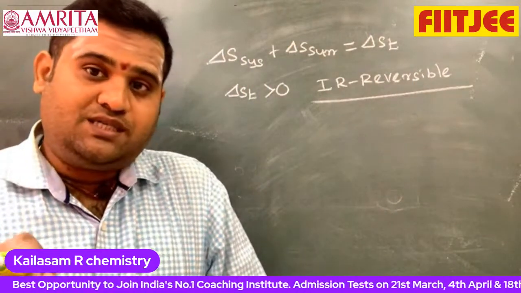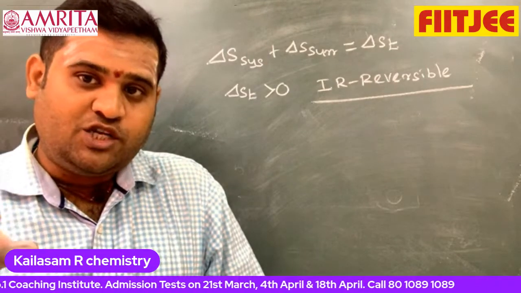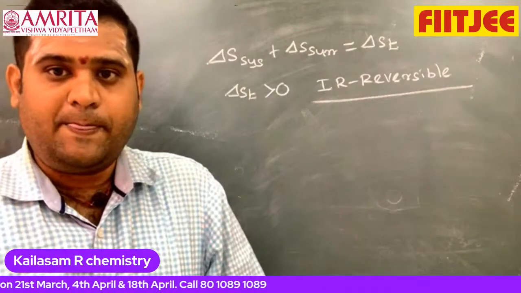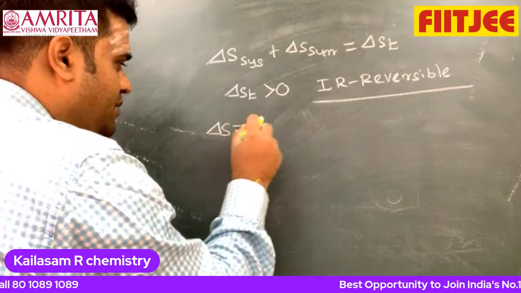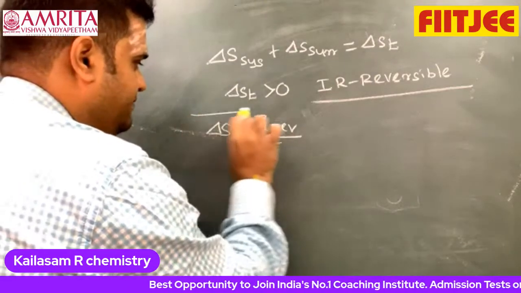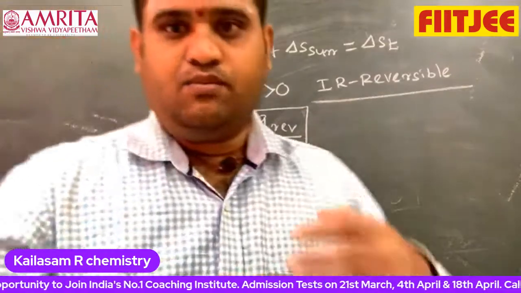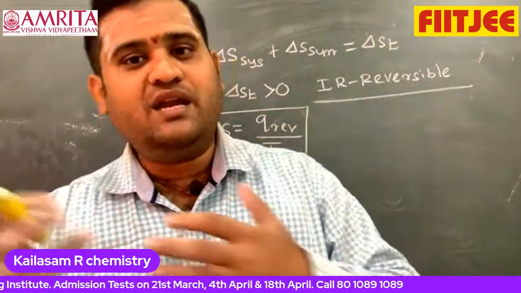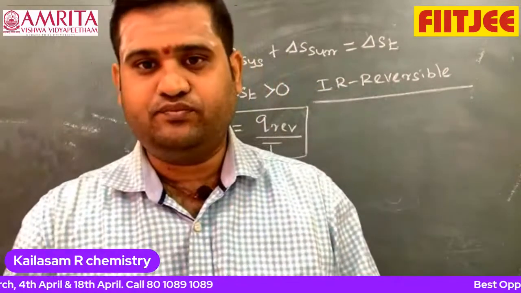What about a reversible process? Delta S system is equal to delta S surrounding in magnitude. If delta S system is positive, the surrounding is negative. For a reversible process, delta S total is 0. That's the reason we can write delta S equals Q reversible by T, right? Please keep in mind, there is more randomness for gas, then liquid, and very little randomness in solid, because solid is tightly packed.